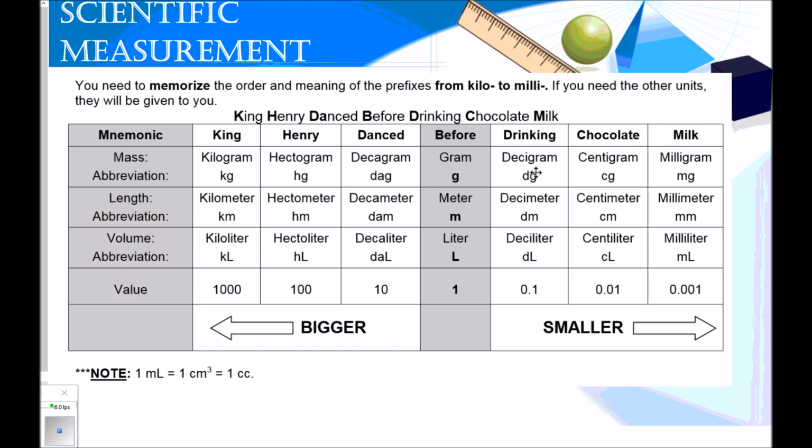Okay, so when we're talking about the size difference, I want to emphasize that our base units here are considered 1. As we move to the left, we get 10 times bigger. So deca is 10, hecto is 100, and kilo is 1,000. This is how much larger it is than our base unit. When you move to the right, you're getting 10 times smaller. So deci is 0.1, centi is 0.01, and milli is 0.001, so one thousandth the size of our base unit.